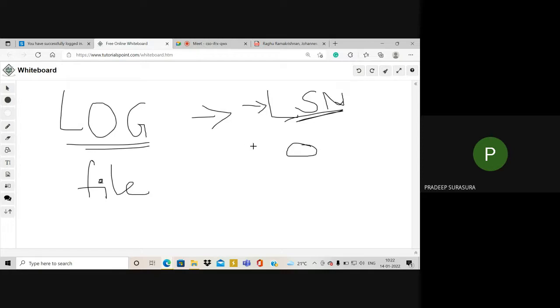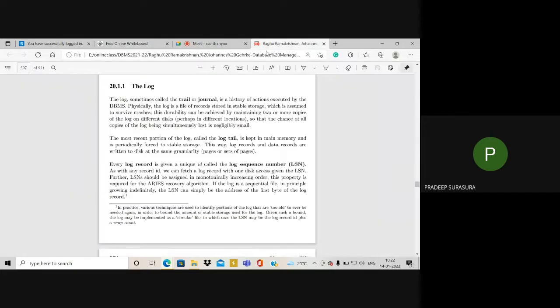Decision will be made in the sense of what happened with that transaction and whether the necessary action has to be taken. So the log is the trail or journal, a history of actions executed by the DBMS. Understood? It will be stored like a permanent storage device.